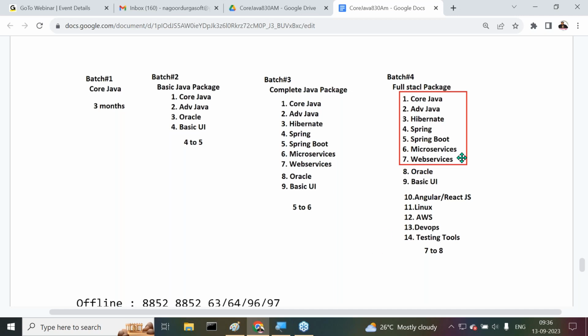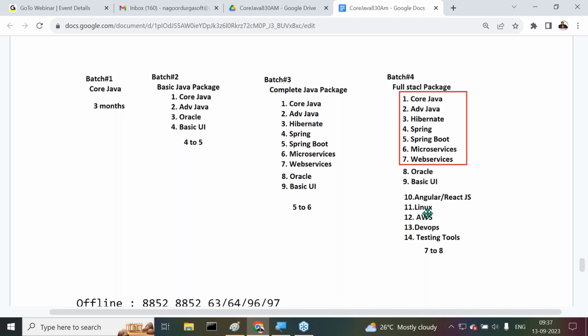If you take all these courses, what is my responsibility? Up to how many technologies am I going to teach? Am I going to teach all the technologies in full stack? No, not possible, because a single person is unable to complete the total content. I've given a red color box: this is the Java stream, the complete Java. I will take the responsibility for core Java onwards up to web services: core Java, advanced Java, Hibernate, Spring Boot, microservices, web services.